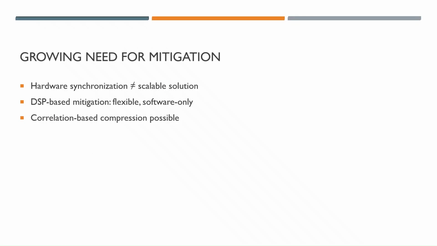Hardware-based solutions like randomized chirps or time-divided multiplexing can reduce interference, but they're not really scalable to the current population. And they'll end up cutting into bandwidth and other problems like that. That's why the research community is more focused on DSP, or digital signal processing, solutions, which post-process the received data and separate real targets from interference without actually changing the hardware within the vehicles. Recent work introduces a correlation-based compression method that performs this separation directly within the software.